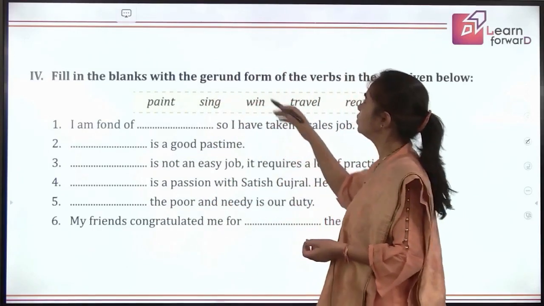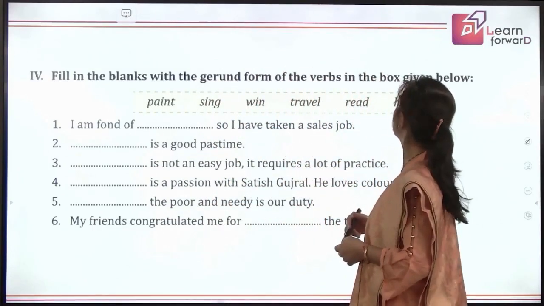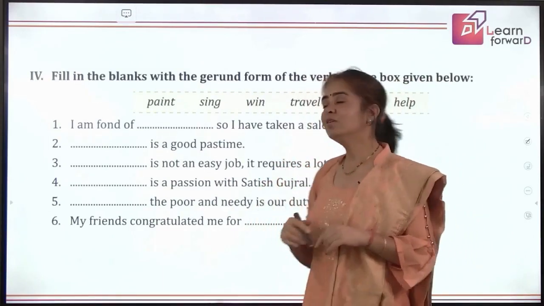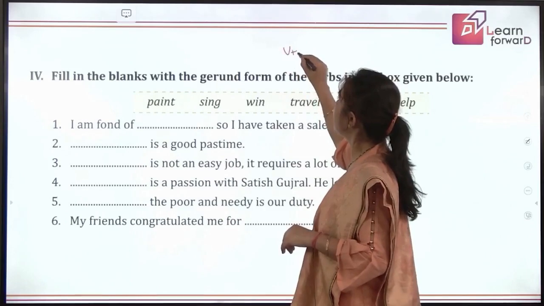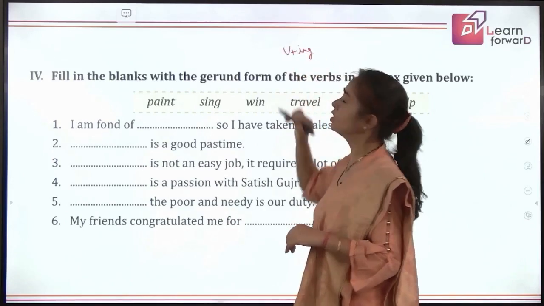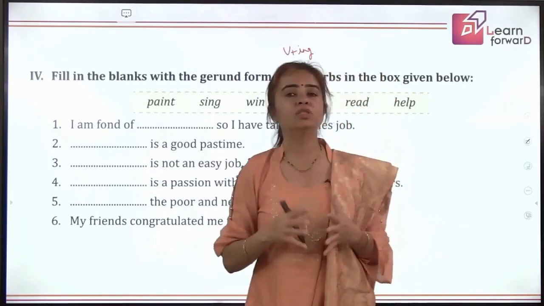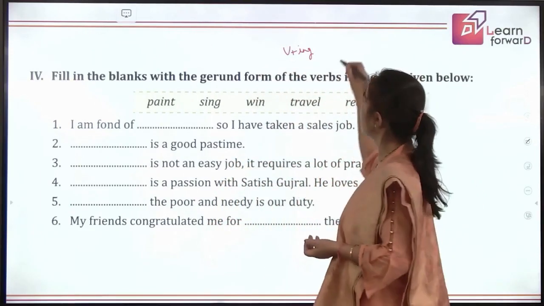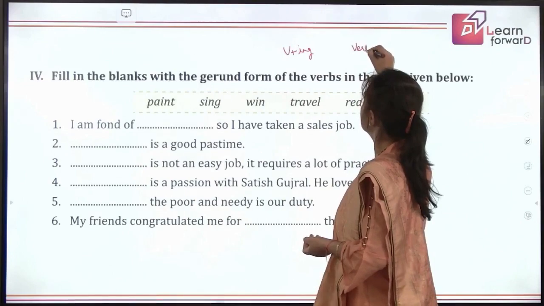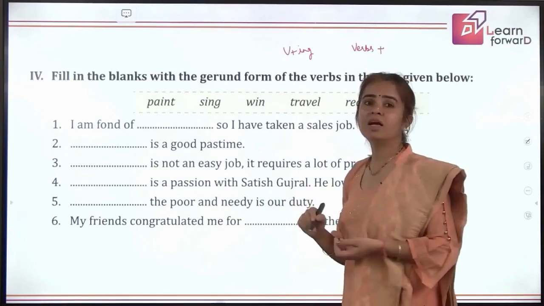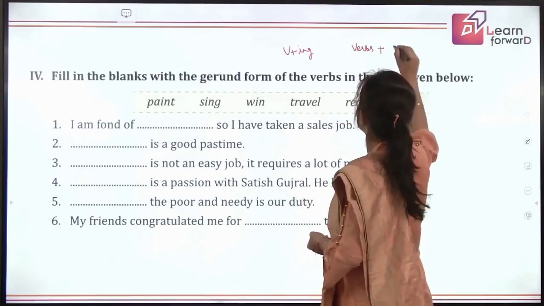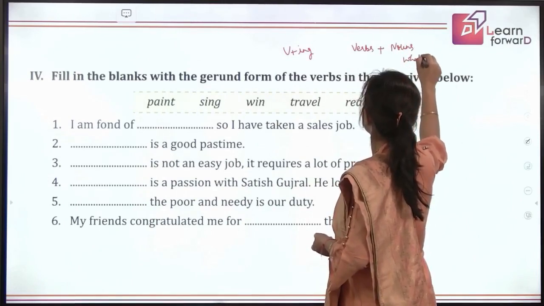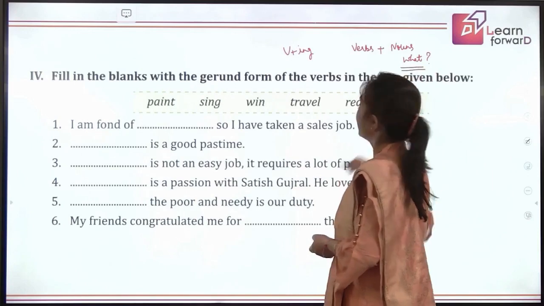Fill in the blanks with the gerund form of the verbs in the box given below. So let's see, what is the gerund form? Good. It is the verb plus ing form. Now tell me, what is the function? What is the usage of gerunds? They are verbs, of course, because we are talking about non-finite verbs. What is the other role? They are verbs plus nouns. Perfect. They give an answer to what also, along with being a doing word, an action, right?